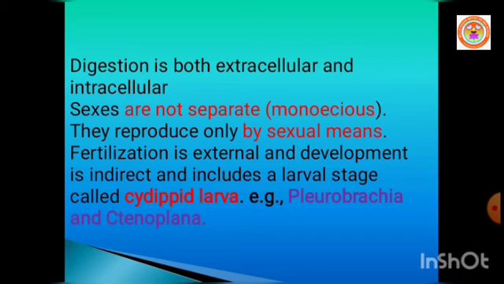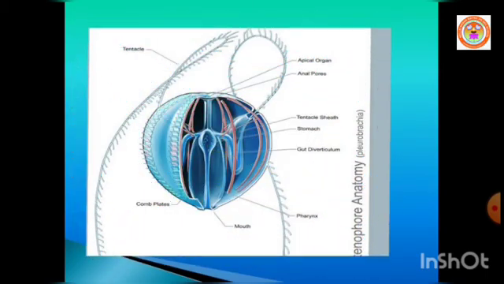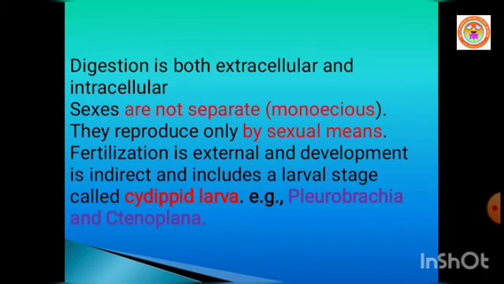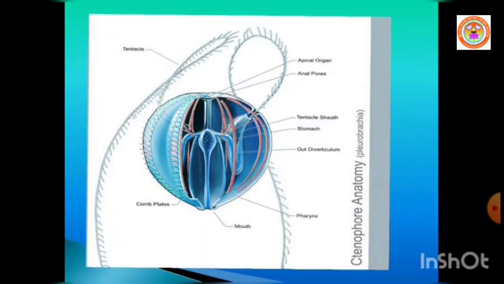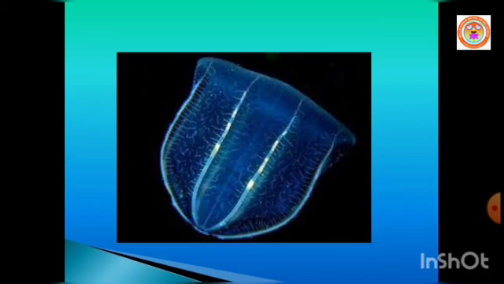They reproduce only by sexual means. Fertilization is external and the development is indirect, which includes a larval stage called cydippid larva. Examples, Pleurobrachia and Ctenoplana.